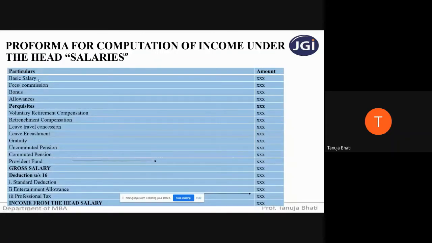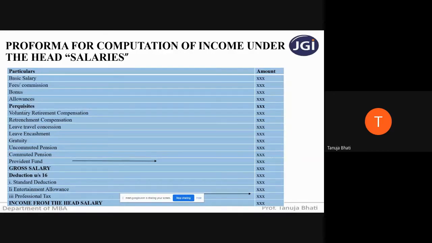Basic salary 100% of it will be chargeable to tax. Fees commission 100% will be chargeable to tax. Bonus 100%. Allowances we have three types: fully taxable, partly taxable, and fully exempt. So which is fully taxable 100% you need to take in the outer column, which is partially taxable, or you can say partially exempt, you need to have a working note, then derive at the taxable value and then take it in the outer column. And in case of fully exempt, nothing will come in the outer column.